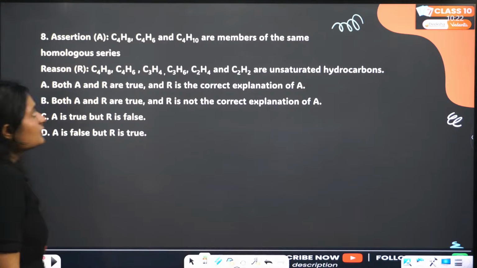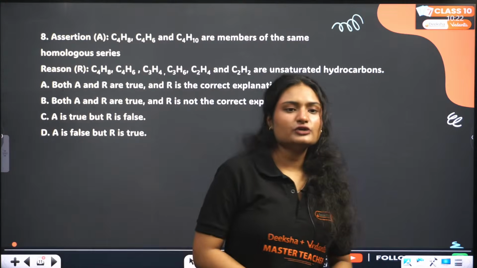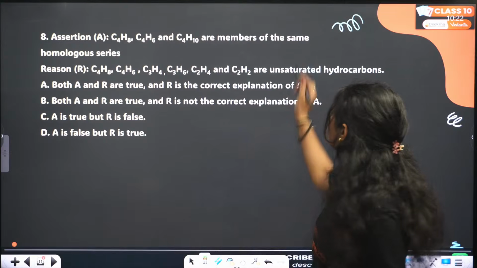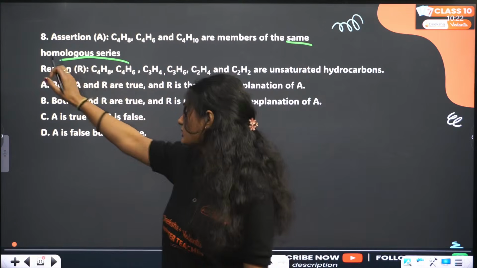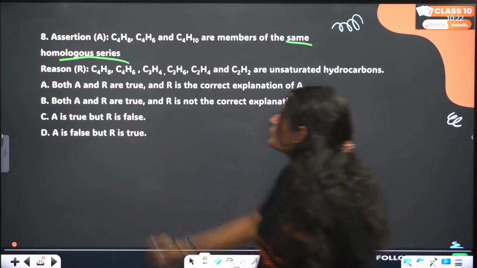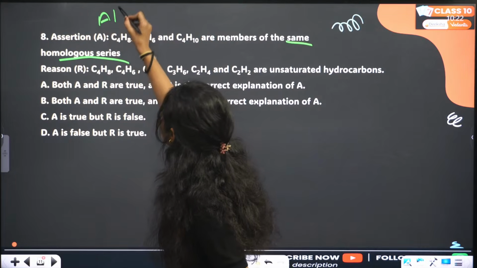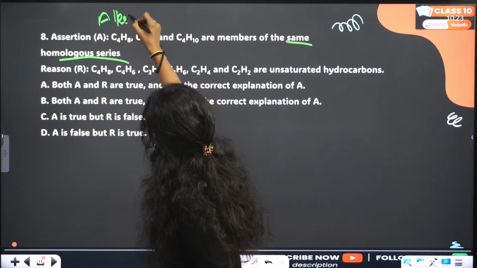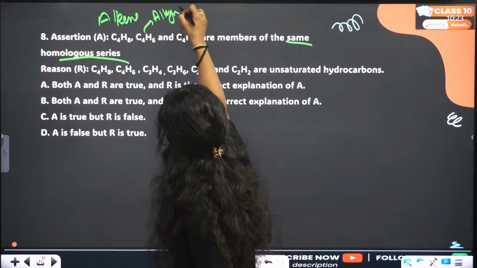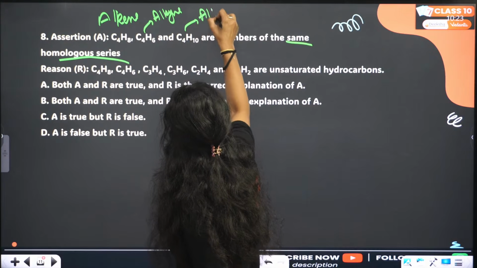Next question. The assertion says C4H8, C4H6, C4H10 are members of the same homologous series. Firstly, are these the same members? No, they are not. This is an alkene, this is an alkyne, and this is an alkane.